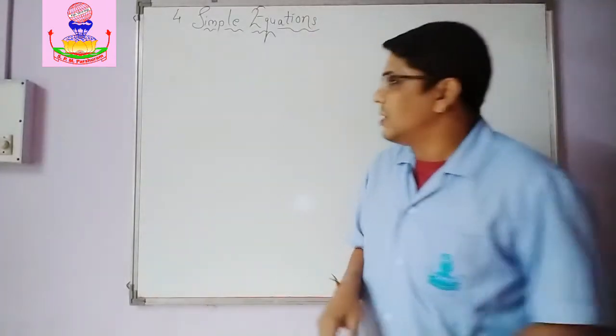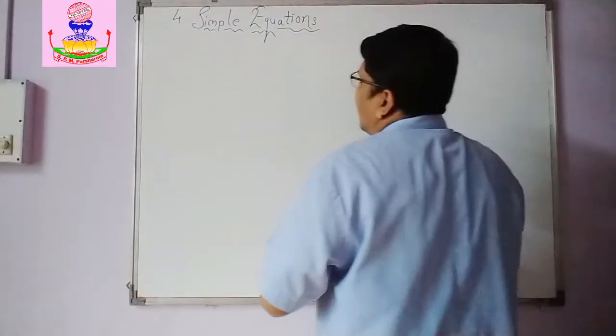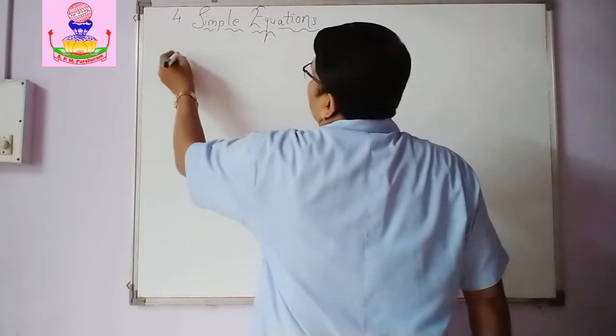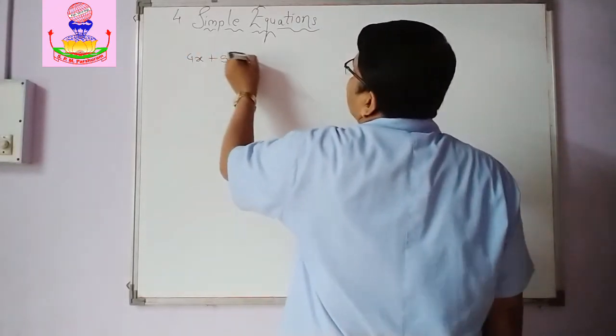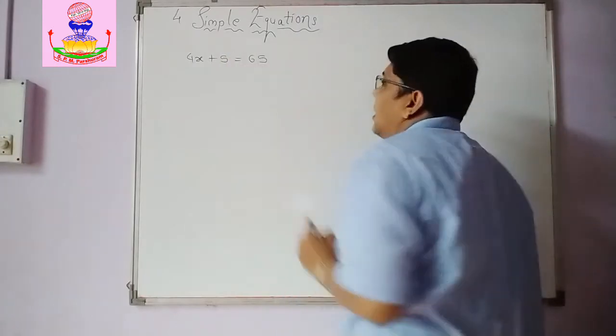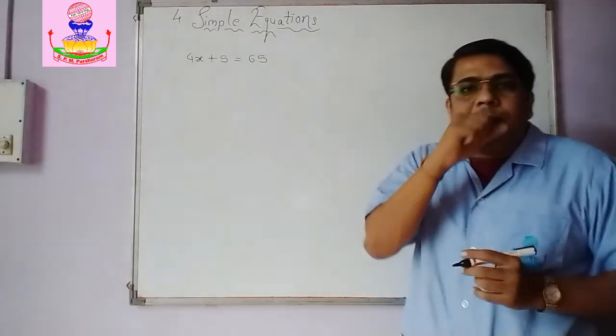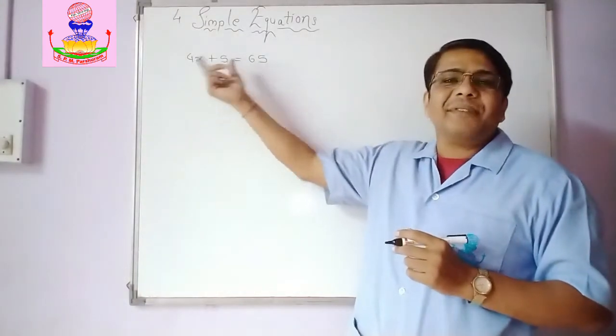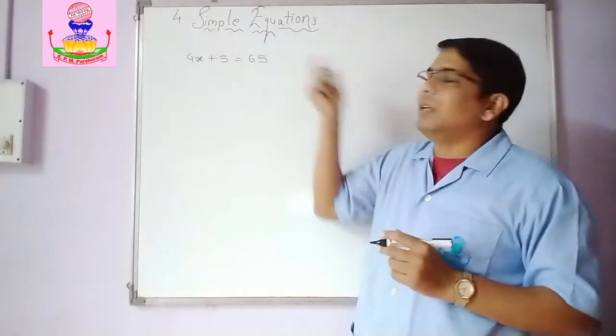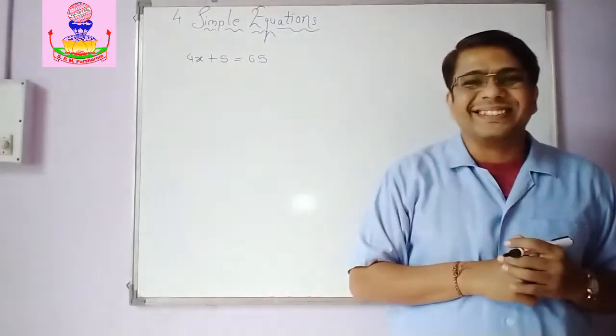For example, here we have seen the first equation, 4x plus 5 is equal to 65. This is an equation because it contains equality. On the left hand side there is one expression, and on the right hand side there is another expression.